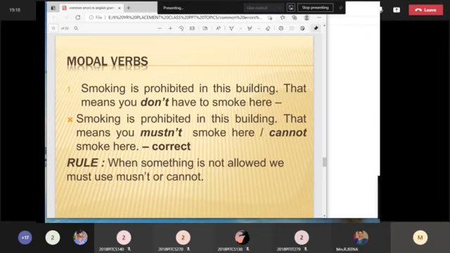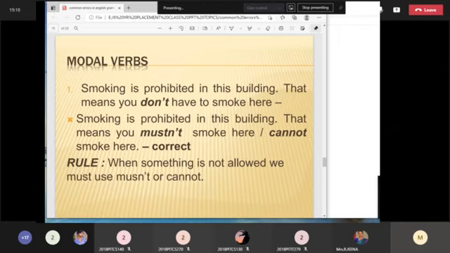Should can be used for instructions, if you do this, and also for recommendations. Modal verbs are very interesting if you start and learn. Try to use them in your daily habitual actions so that you will not forget them. It will be a lifelong learning for you.